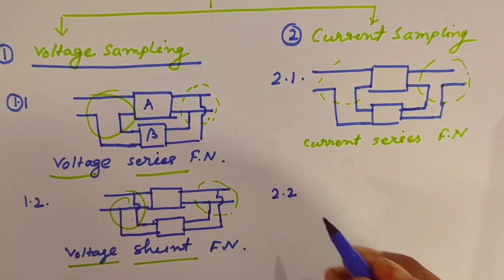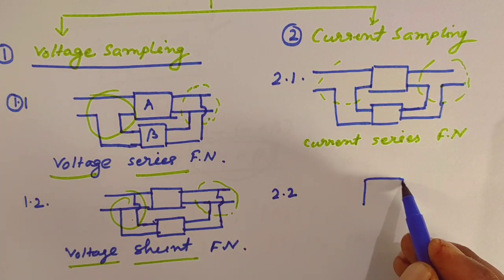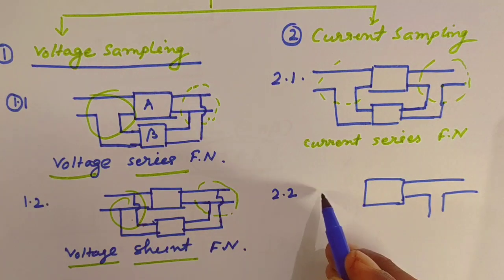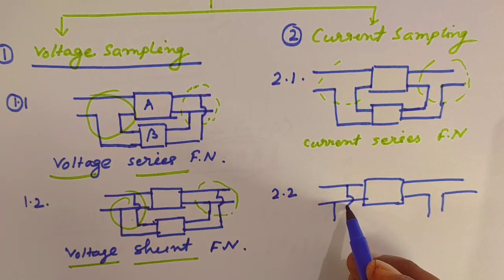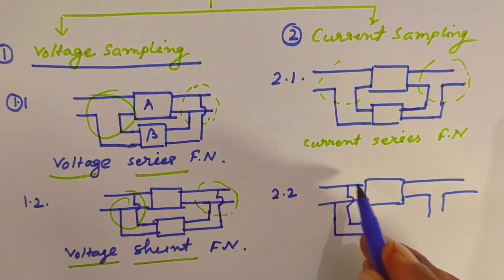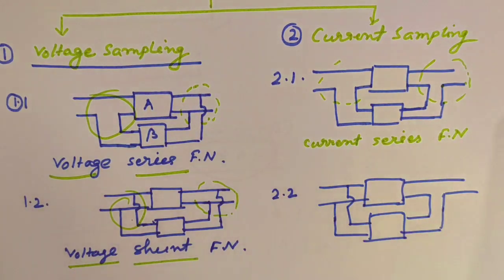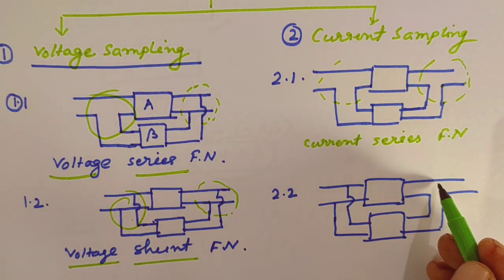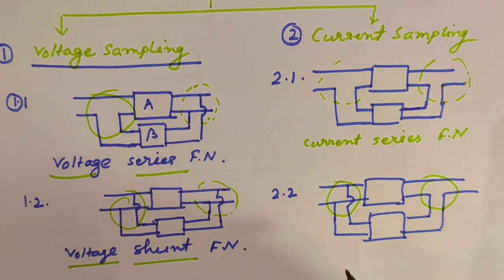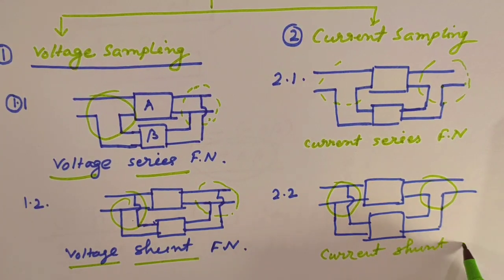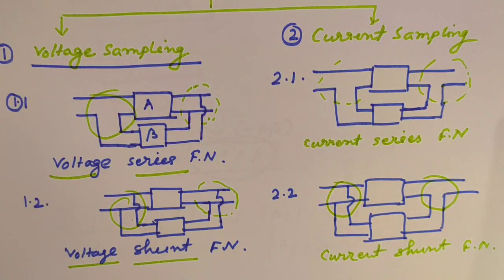Number 2.2 is current sampling and shunt mixing. Here you can see the current is coming from the output and there is a parallel connection at the input. That's why it is called current shunt feedback network.